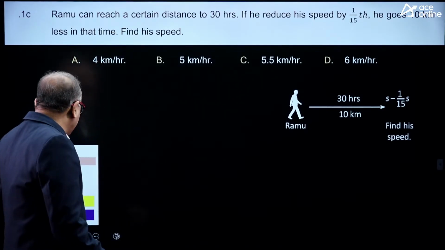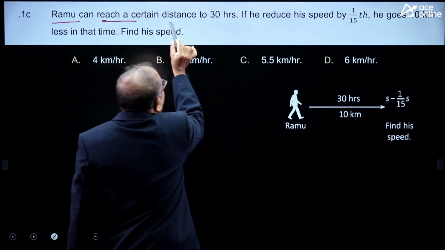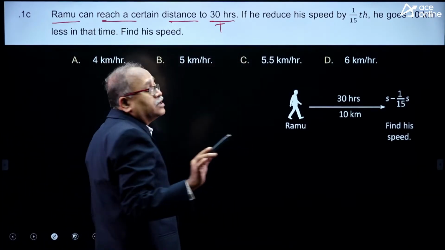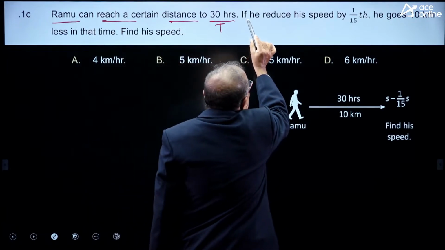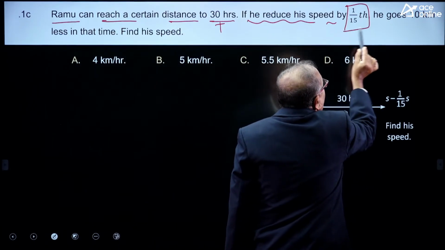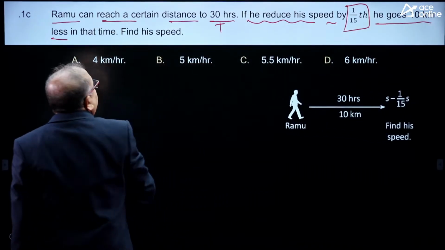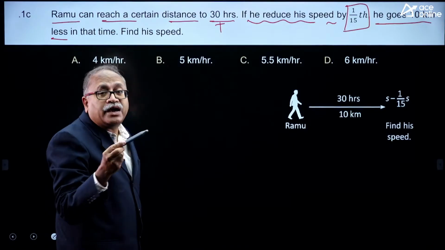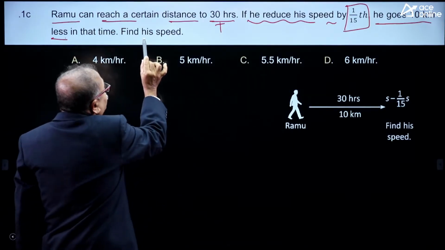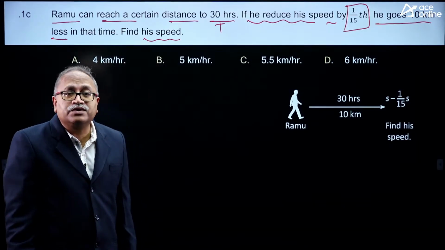So here I will read the question again. Ramu can reach a certain distance in 30 hours. So I know the time, I do not know the distance. Now, if he reduces his speed by 1/15, then he goes 10 kilometers less. If he reduces his speed by 1/15, he travels 10 kilometers less. Find his speed. A simple question, but a logical question.